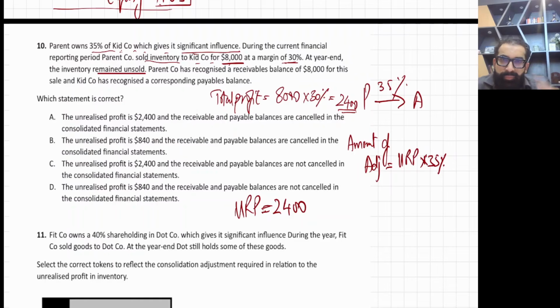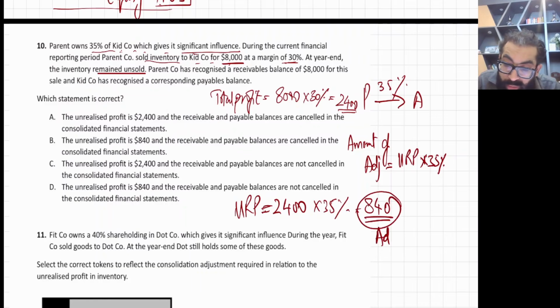Okay. Now you have calculated URP, the next thing is the amount of adjustment. Holding percentage is 35%, so URP multiplied by 35% is equal to 840. So in this question you will adjust only 840.